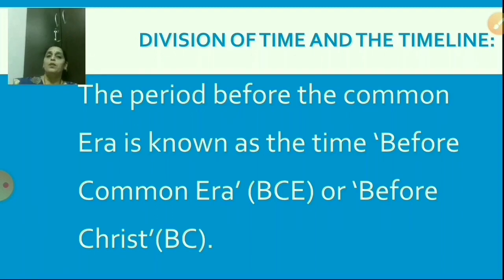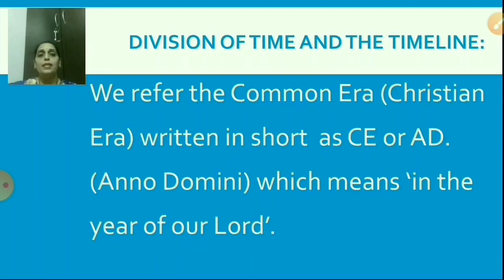Now the next, we refer to the Common Era, means Christian era, written in short as CE or AD. AD means Anno Domini, which means in the year of our Lord. Which Lord? Jesus Christ.